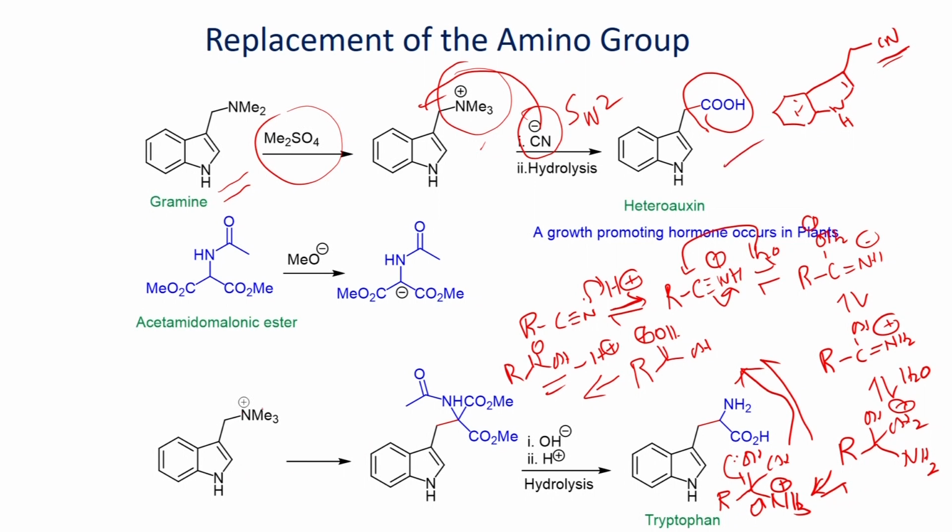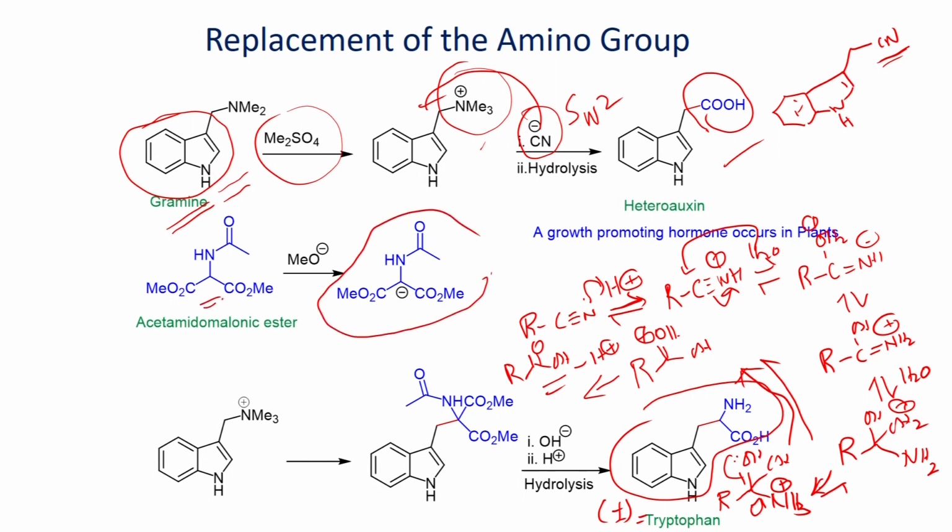Another example, if you have indole, it can be readily converted into amino acid. Here the synthesis of this amino acid is shown. You can react the indole with iminium salt that you can generate from dimethylamine and formaldehyde. You can make this Mannich product. Once you form this one, you can try to react with this nucleophile. This can be easily formed by reacting with the base, which can react with this ammonium salt via SN2 pathway. You will be able to produce this compound.